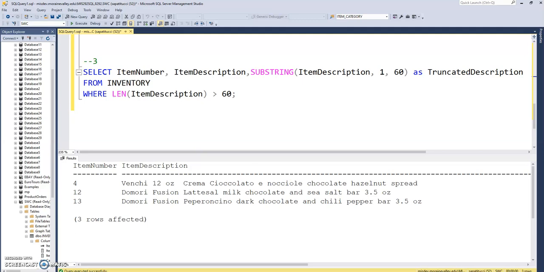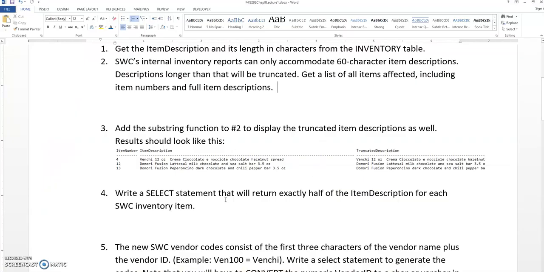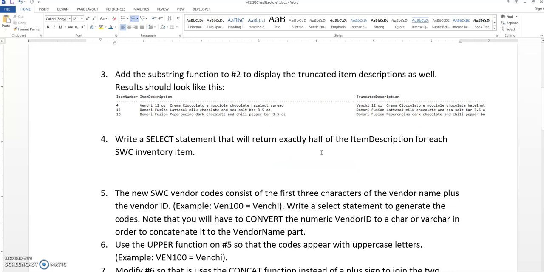I think number 4 is another substring, so I would like to do that now. Write a select statement that will return exactly half of the item description for each SWC inventory. This is not a very practical problem. Some of these problems with functions this week and next week are just me wanting to use the functions and show you how to use them. The problems themselves are kind of, what the heck is that about? There's nothing particularly useful about this problem, apart from showing you how to use some of the functions.